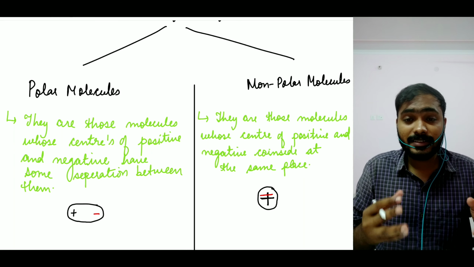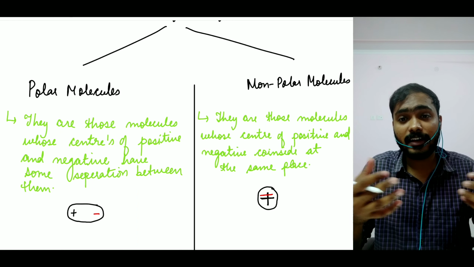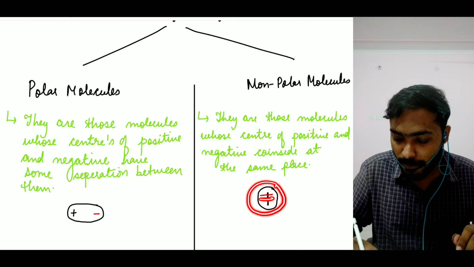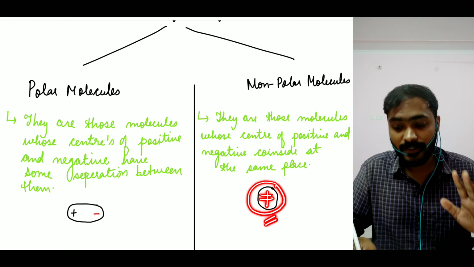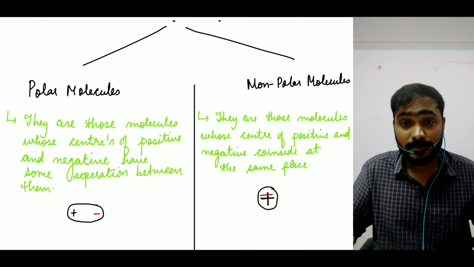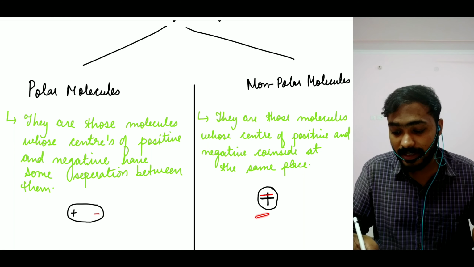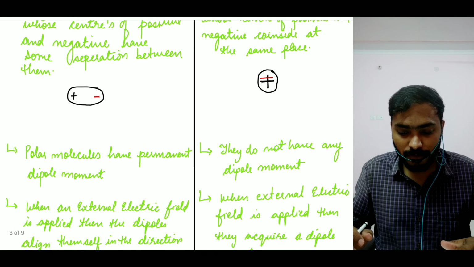It actually means the separation between them is so negligible that it is kind of zero, right? That's how we define it. So if they coincide at the same place, then there is no separation between them and it will not feel like a dipole. I hope you guys can understand that. Yes, great. Now let's move forward with this.